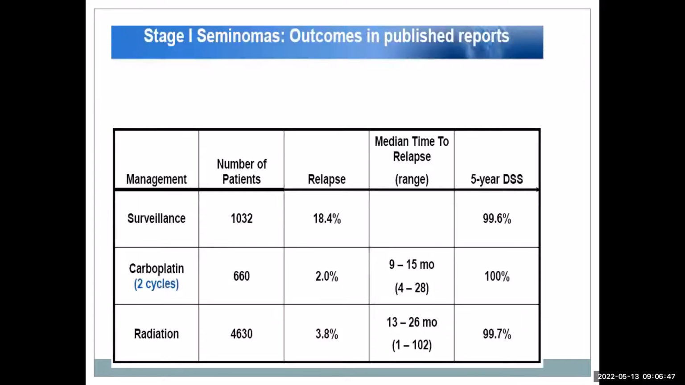These are some series which have shown recurrence risk in these patients. These are retrospective series of around 1,000 patients on surveillance. In this, around 20% of patients will relapse without any treatment, but 5-year disease survival is again 100%, because all those who relapse will be treated with effective chemotherapy. In patients who receive 2 cycles of carboplatin, the relapse rate comes down to less than 2%. With radiation, it's around 3%. Similarly, the 5-year survival remained more or less the same, whatever modality we use.